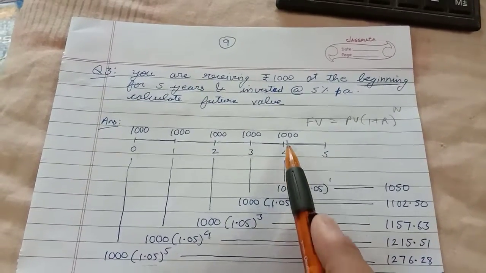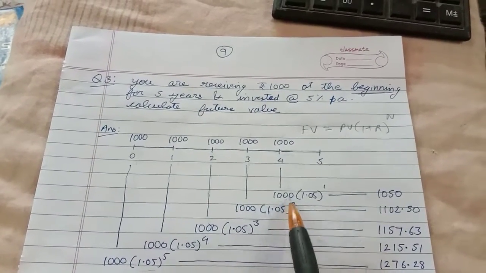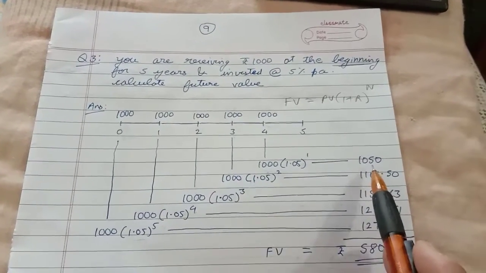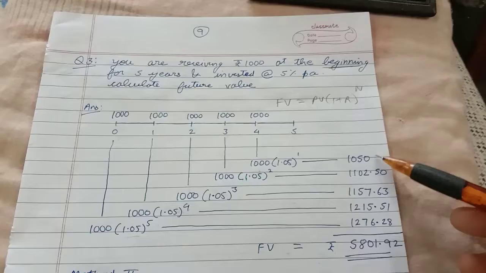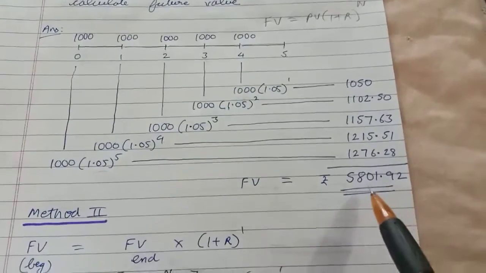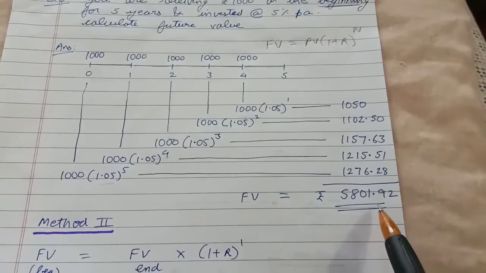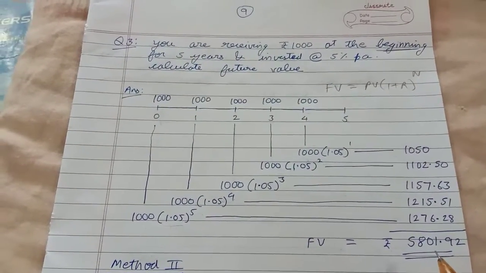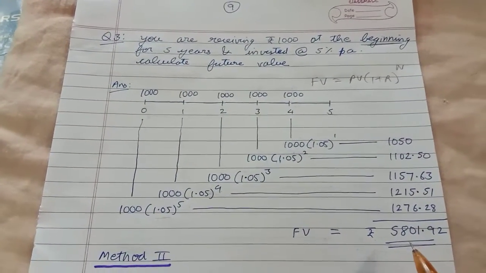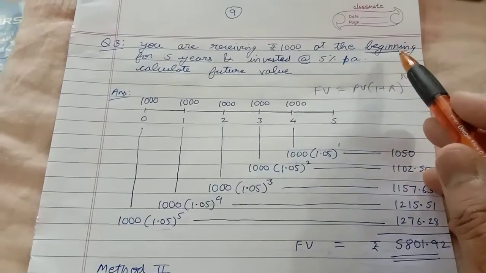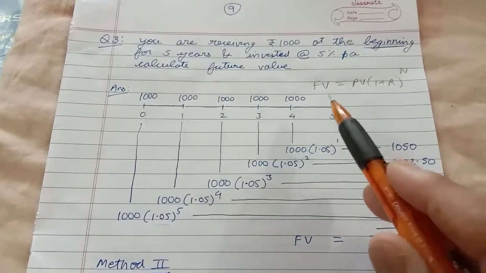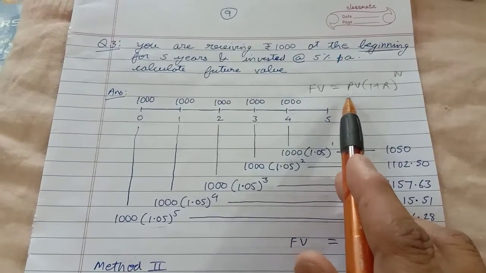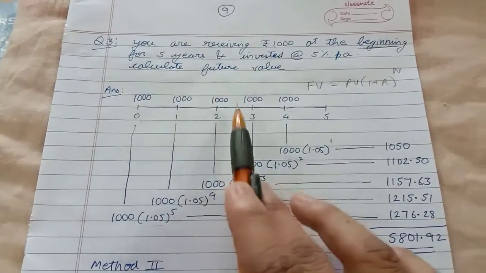So interest on this if added, 1000 rupees times 1.05 raised to 1, its value is 1050. If you add this, the total becomes 5801.92. Now this is how you calculated the future value of an annuity beginning using our primary formula. You applied this formula 5 times.